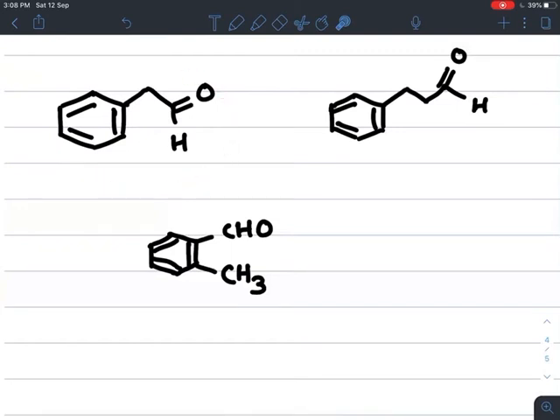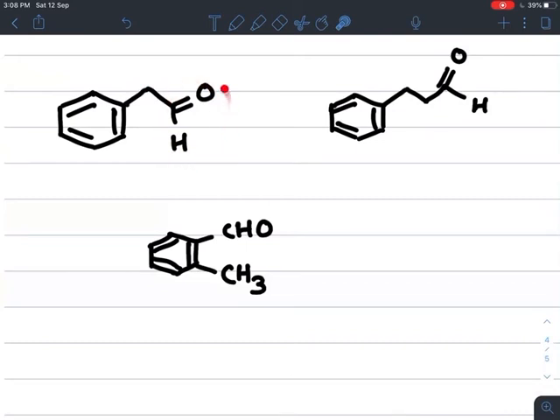Now you tell me, this first one, which type of compound is it, aliphatic or aromatic? Okay, exactly correct. So this is an aliphatic aldehyde, because this CHO group is not directly attached to this aromatic ring. It is attached to this carbon. Here there is a CH2 group, and to this CH2, this carbon, the CHO group is attached.